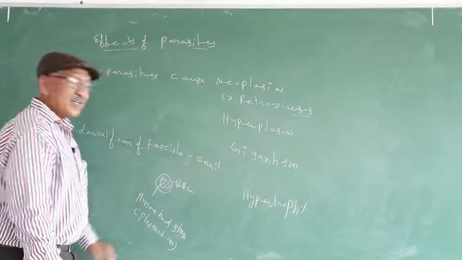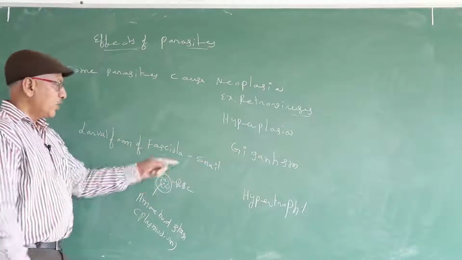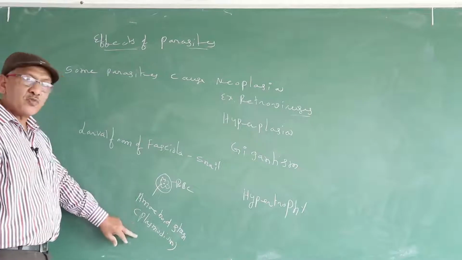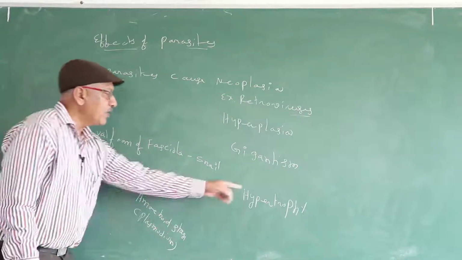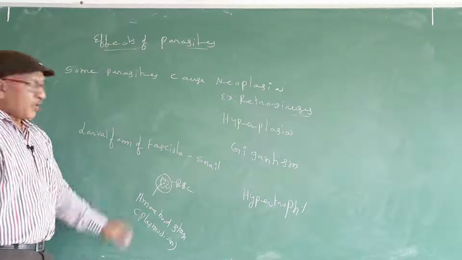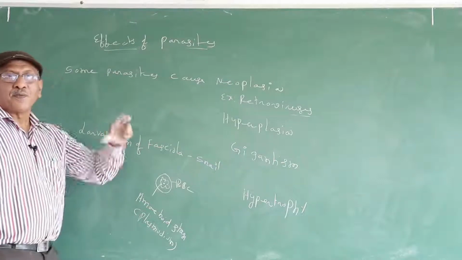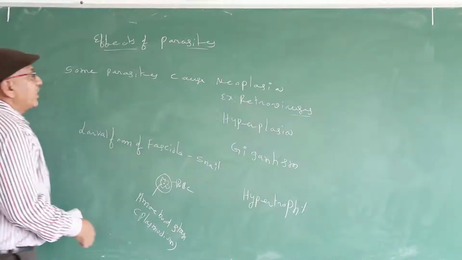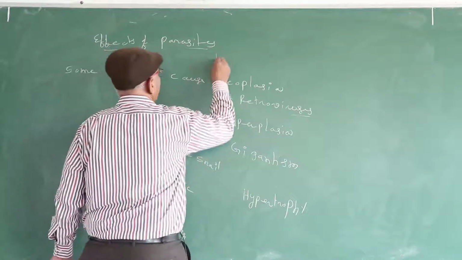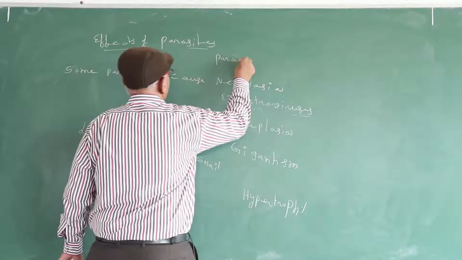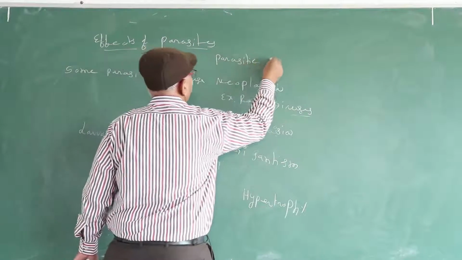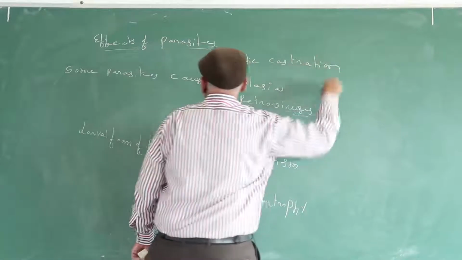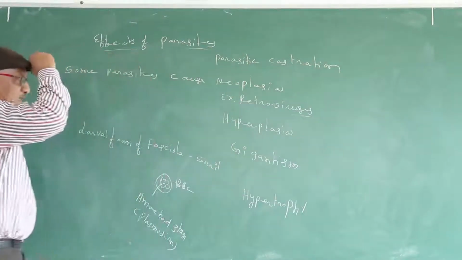If the parasite increases the host cell size, it is known as hypertrophy. Example, amoeboid stage of Plasmodium lives in the RBC, causes hypertrophy. Due to presence of amoeboid stage, the size of the RBC becomes double. Another effect is parasitic castration.